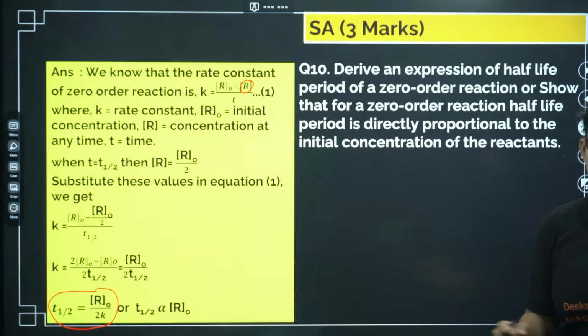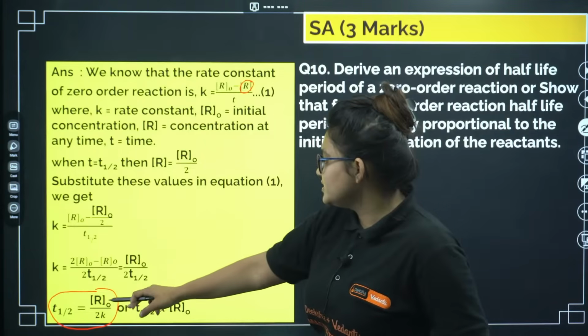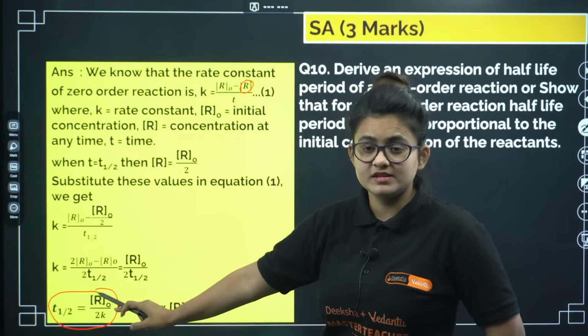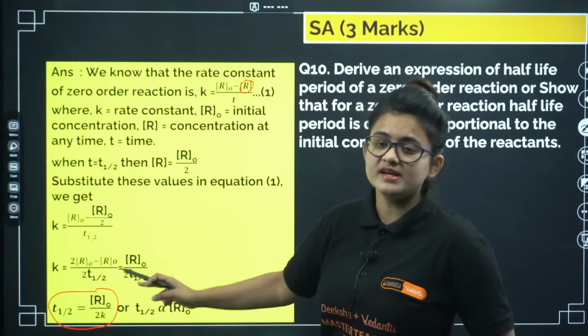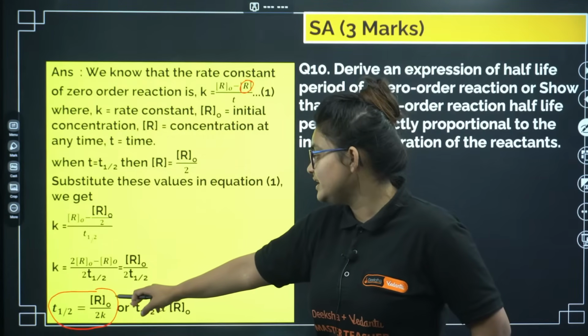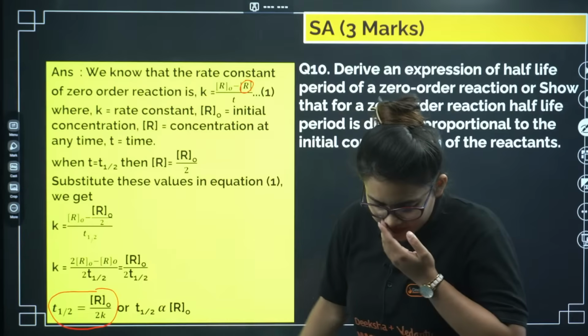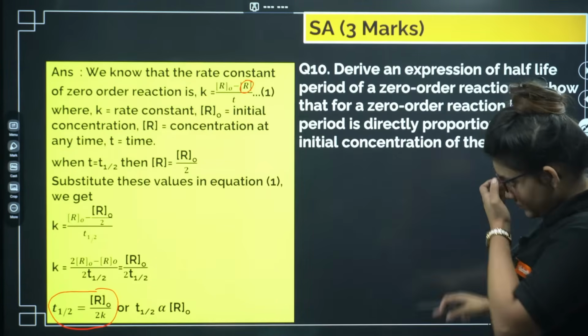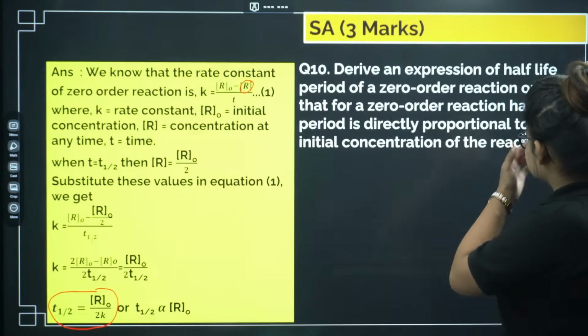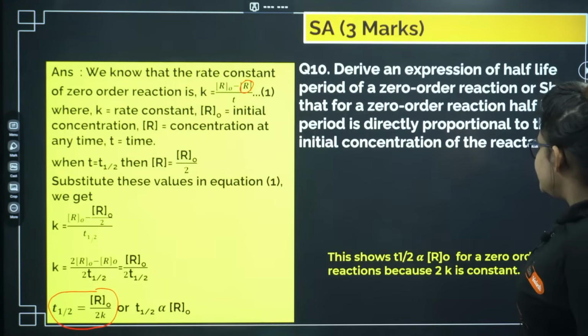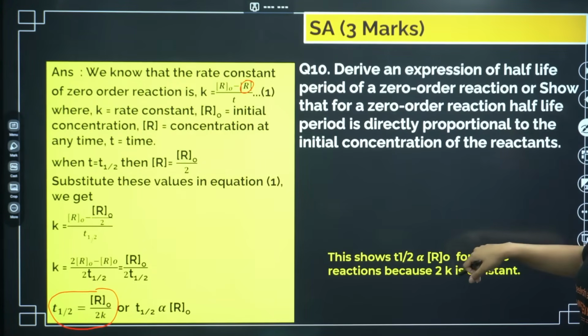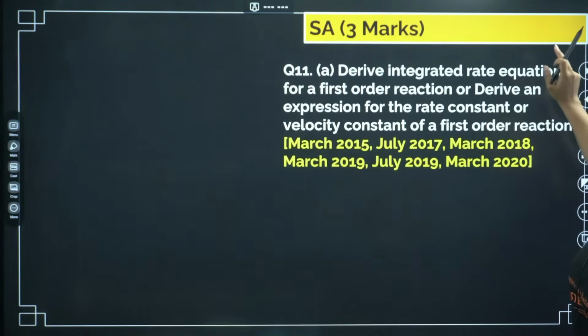From there I can tell that the half-life of the zero order reaction depends upon the initial reactant concentration. So this shows T half is directly proportional to the reactant concentration.